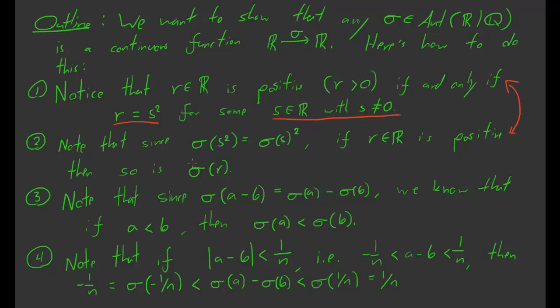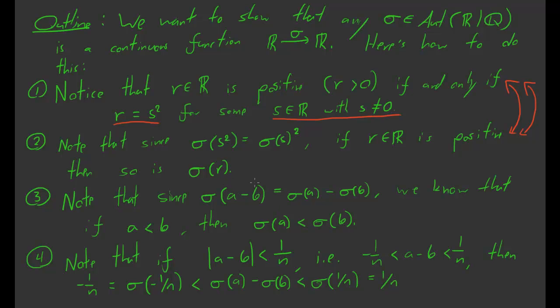Now there's a little bit of work to do, going from this step to this step, and that's going to be true in all of these steps. I'm sort of not going to spell everything out, I'm just going to give an outline. So you may have to stop the video and fill in some details at different points. Okay, but assuming that, we now know that sigma takes positive numbers to positive numbers.